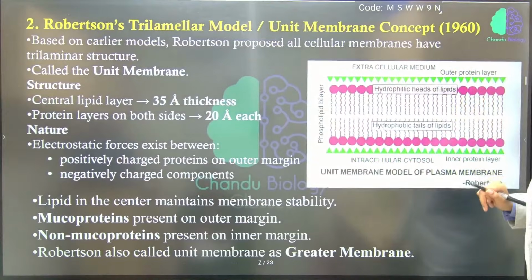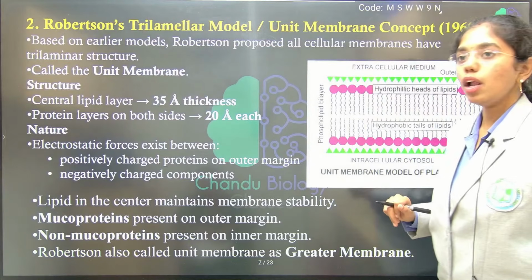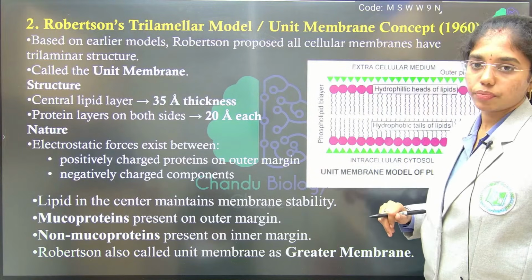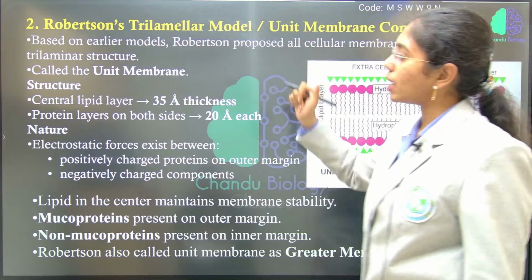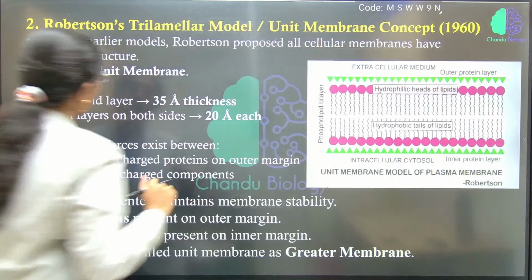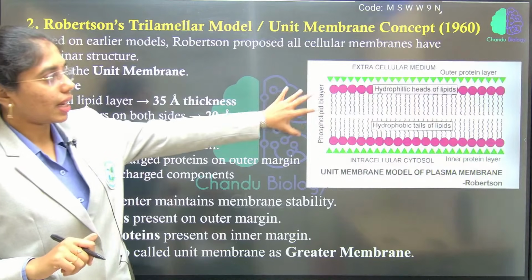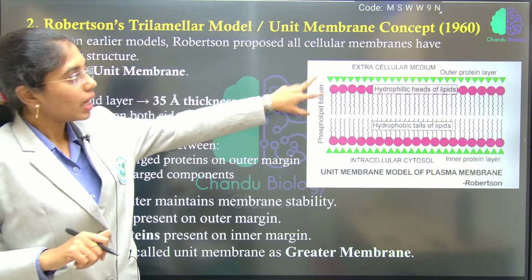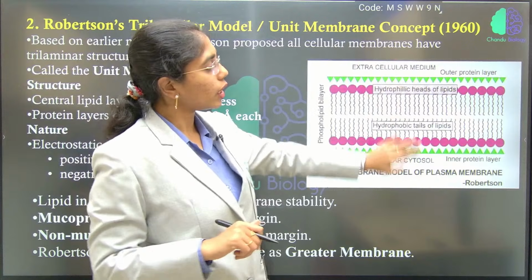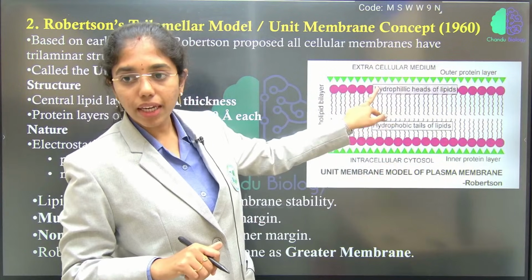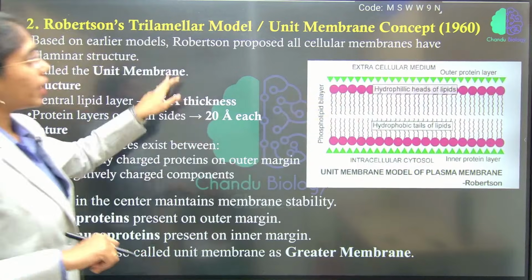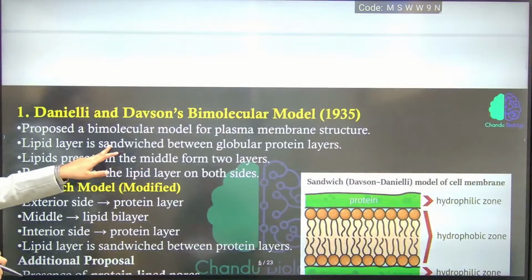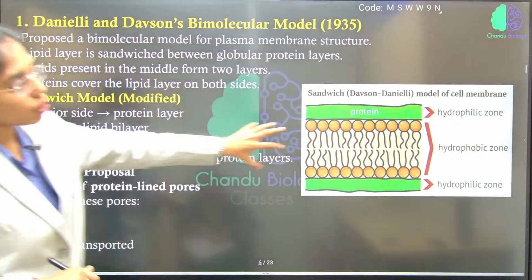And then Robertson's trilamellar model or unit membrane model. Based on the earlier model, it is called the unit membrane model because the central structure, the lipid bilayer, again has protein on either end. Here you can see the lipid bilayer at the center. Previously, in the sandwich model also, it is there as a unit on the whole.